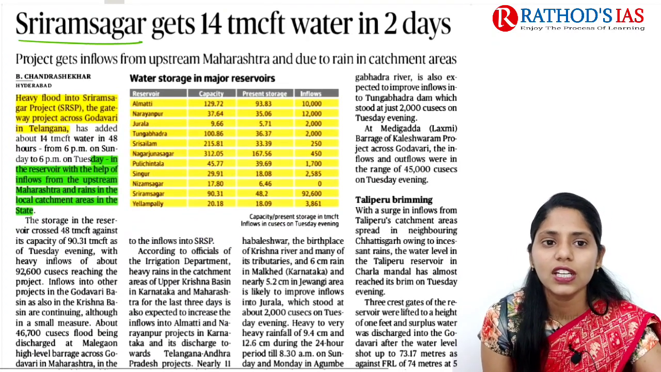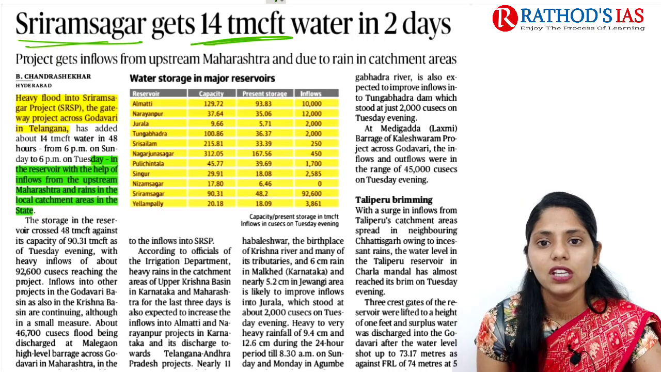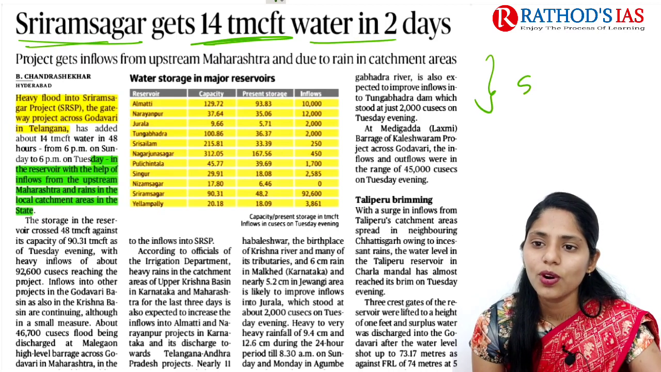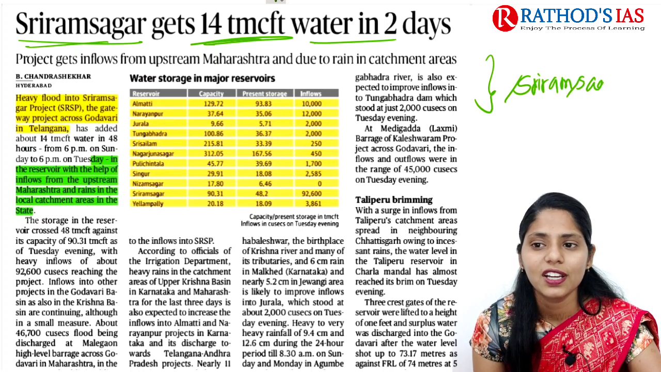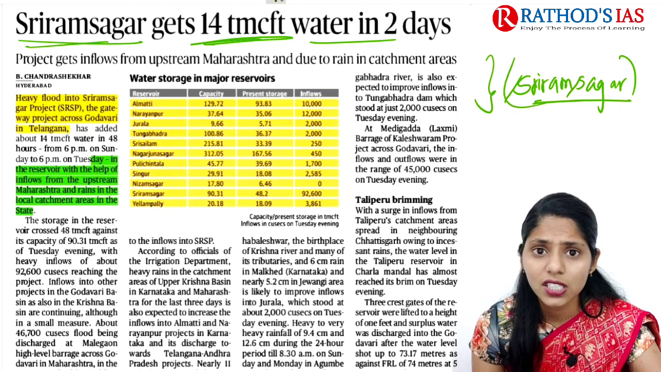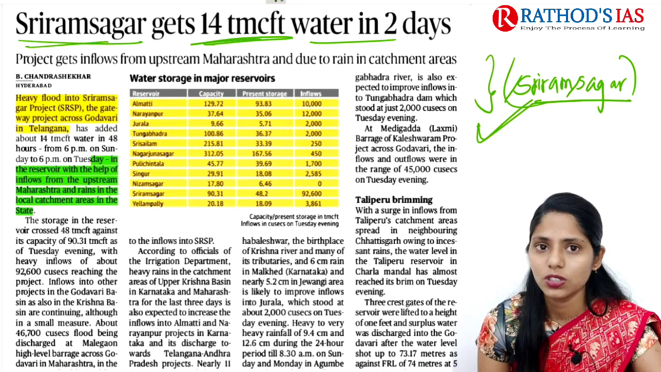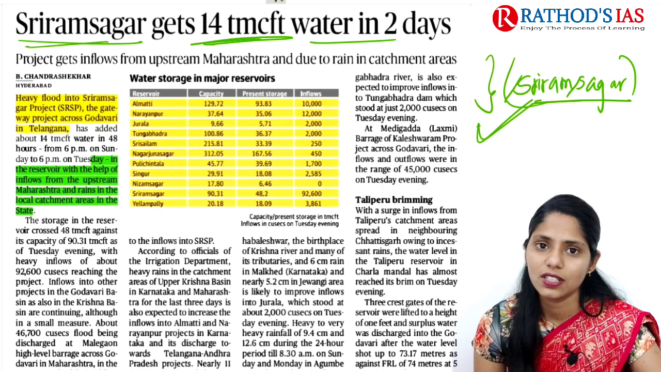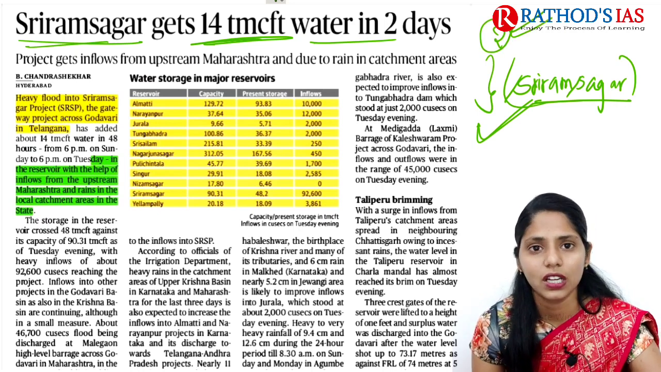The title says Sri Ram Sagar gets 14 TMC ft water in 2 days. This article is mainly talking about one important project. So how will this topic be important? You can expect a question like: Sri Ram Sagar project was recently seen in the news. On which river was this project built? And also in which state is it located? So in these two ways you can expect a question from this Sri Ram Sagar project.